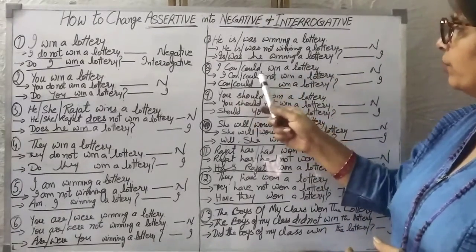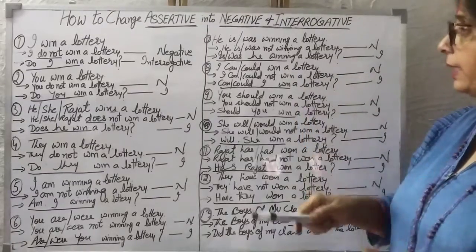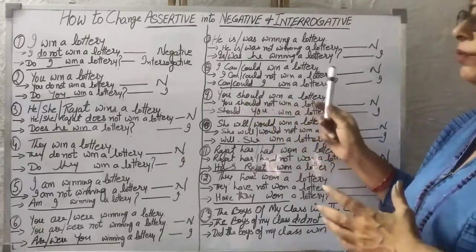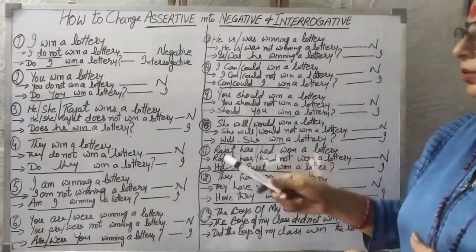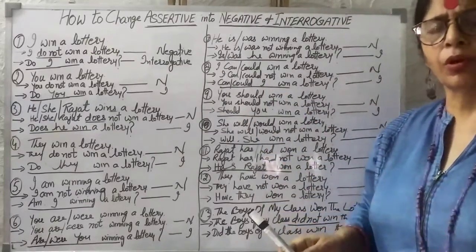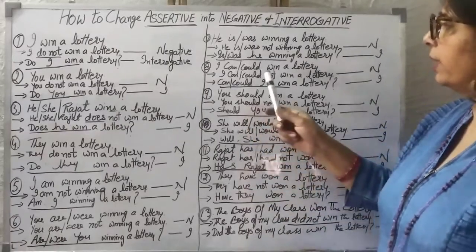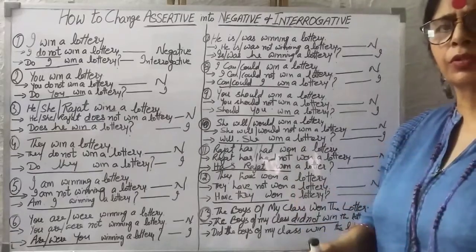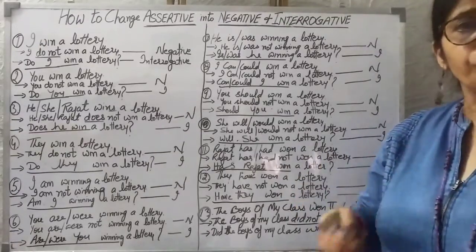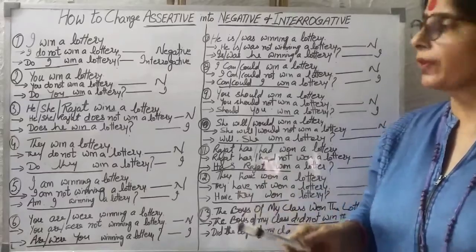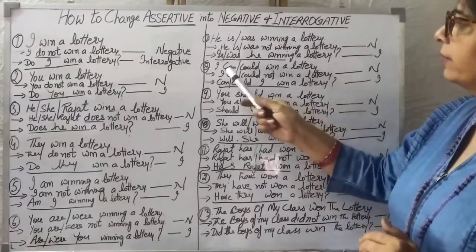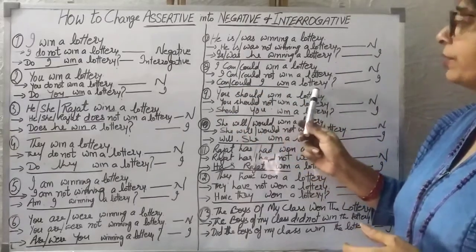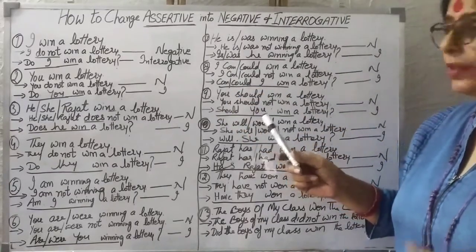I can or I could win a lottery. Negative, simply I cannot or I could not win a lottery. Whatever word you get, can, you can just put not, or you get could, again put not only. Okay, you are not to think whether this is can or this is could. Is it that there is some new rule for can and another rule for could? No. Only you are to put not. And in the same way, I can win a lottery. Can I win a lottery? This is interrogative.